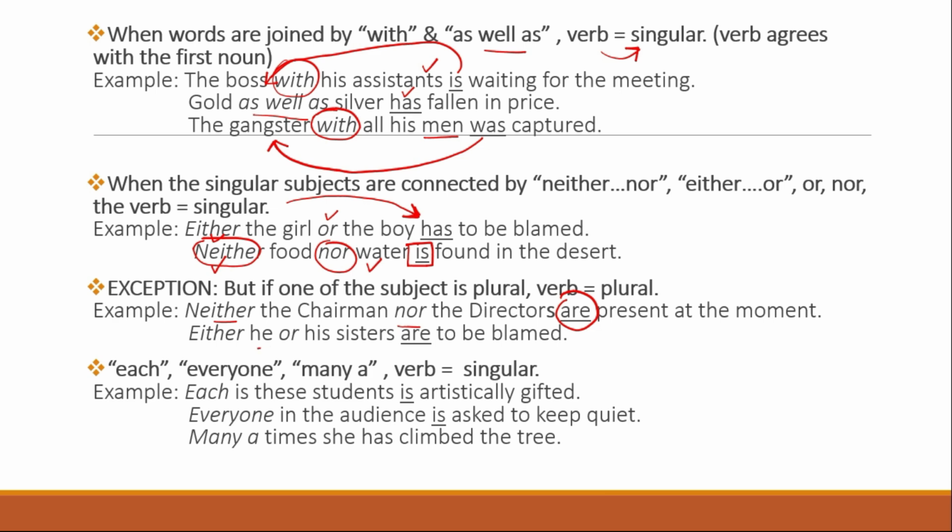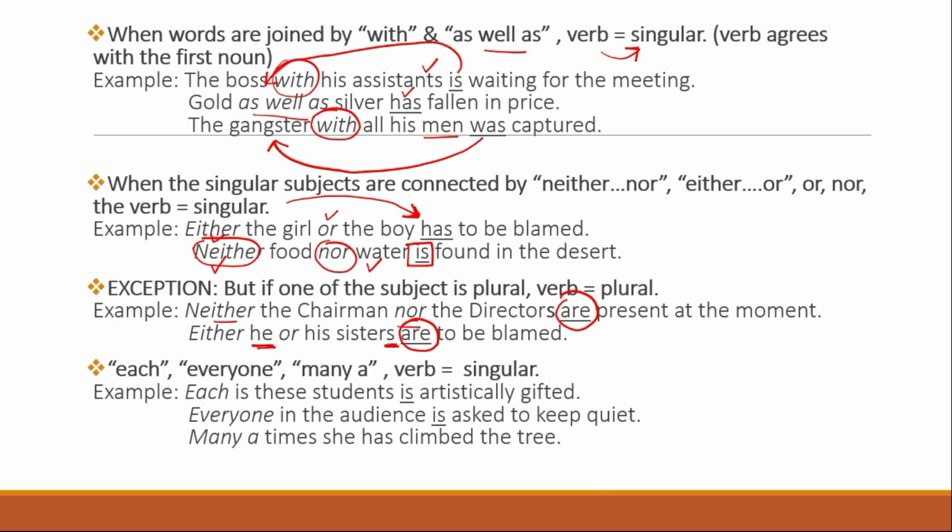Either he, so this is singular, or his sister, so here this is plural. So it will be are to be blamed. Plural. Got an idea? Okay. The next rule is if a sentence has each, everyone, many, then the verb will be singular.